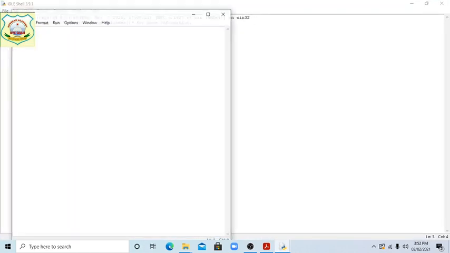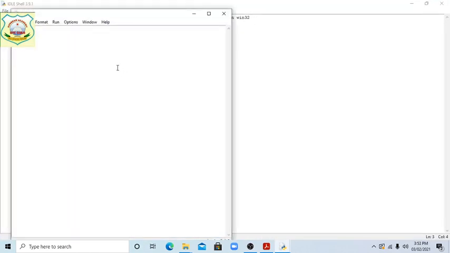File, new file. The circumference is given. In both cases, area of circle or circumference of circle, we need the radius. So we have to write r equal integer input, enter radius.